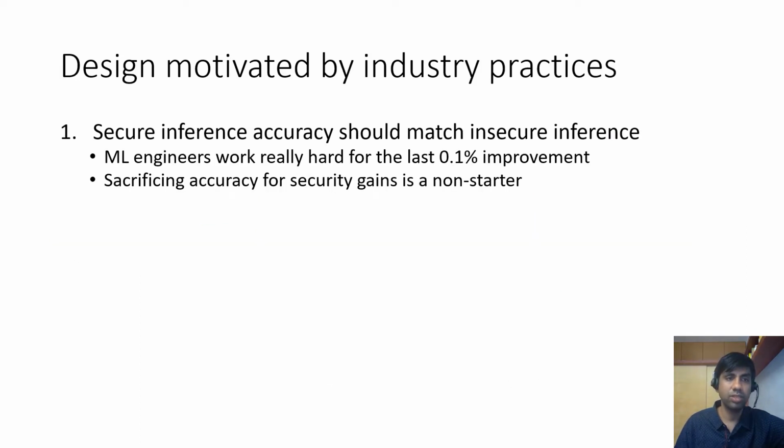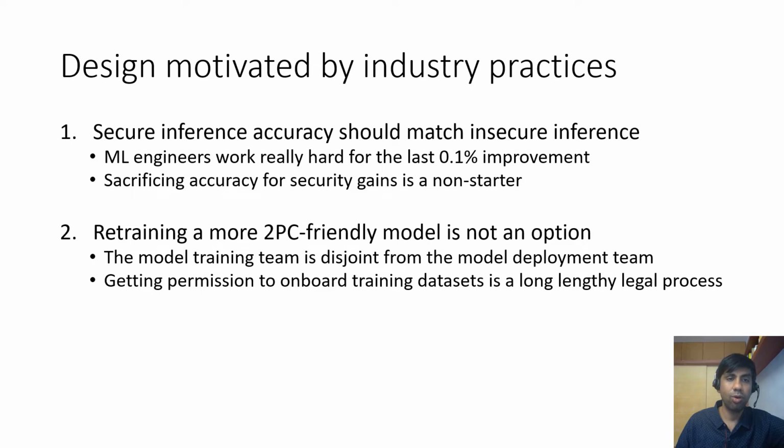The design of this tool is motivated by what we have seen in industry, and I'm going to talk to you about three important design decisions. First is that secure inference should have the same accuracy as insecure inference. ML engineers work really hard to get every ounce of accuracy, and squandering that away is a non-starter. Second, we cannot hope to retrain a more 2PC friendly model. Usually the model training teams are disjoint from model deployment teams, and getting access to training data to retrain 2PC friendly models is again a non-starter.